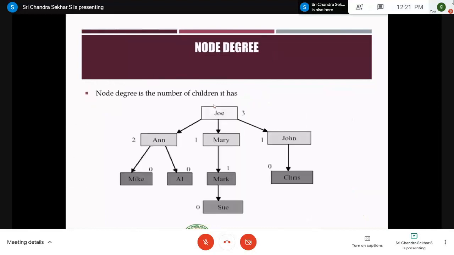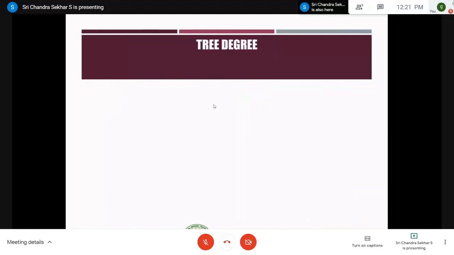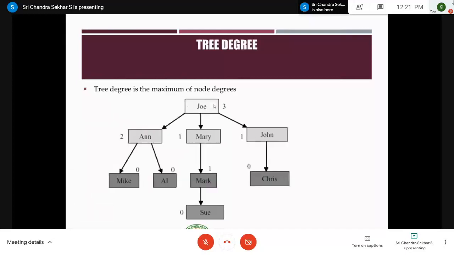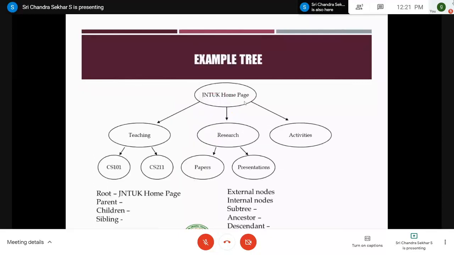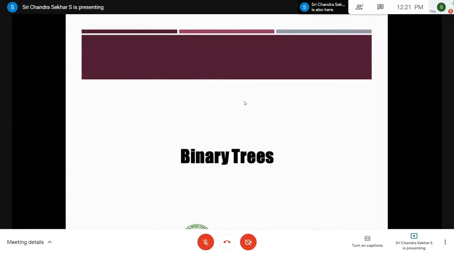This also we have discussed, the node degree, and the tree degree. What is the tree degree here? It's nothing but 3. Why? Because the maximum degree of a node is 3, right? This example we have discussed, right? No problem. Parents, children, siblings, and everything we have discussed.